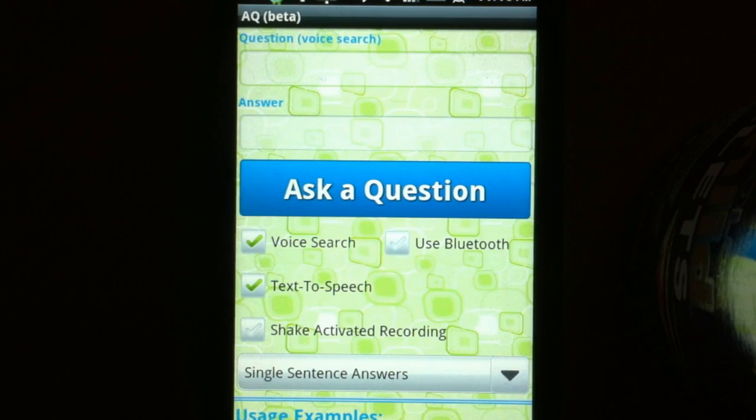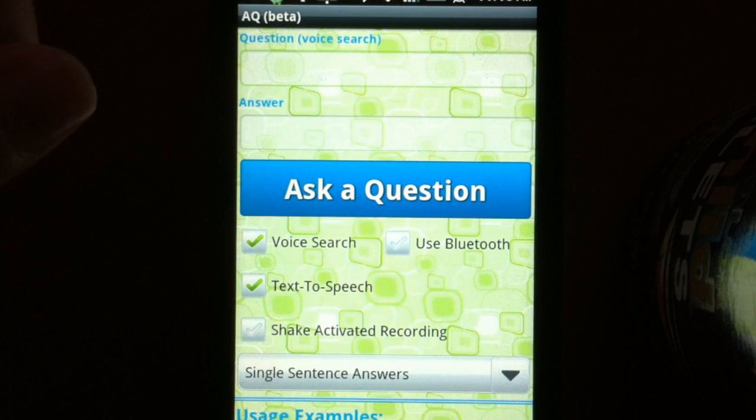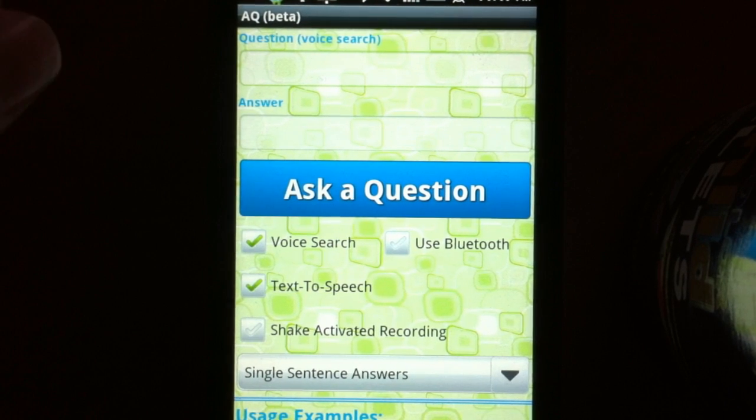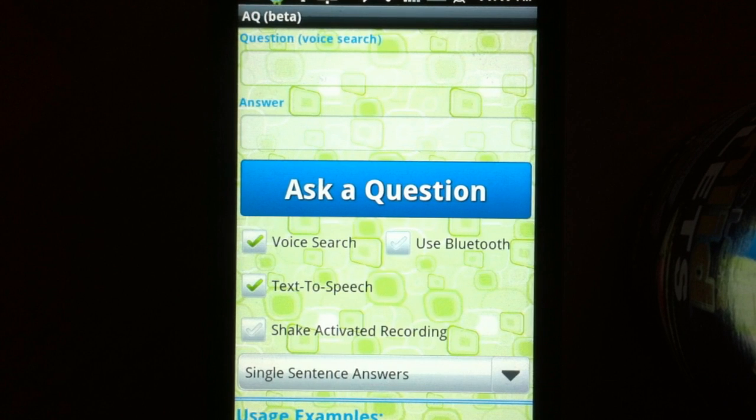AQ software runs on Android devices and allows you to ask questions ranging from very basic, such as what is the current time, weather forecast for any city, population of any city, lets you do data conversions, algebra calculations, definitions, dictionary lookups, etc. Up to more complex queries such as how to make scrambled eggs or who won the Stanley Cup in 2000. It also lets you ask questions like who is Paul McCartney, when did Elvis Presley die, or even what is the longest bone in a human body.